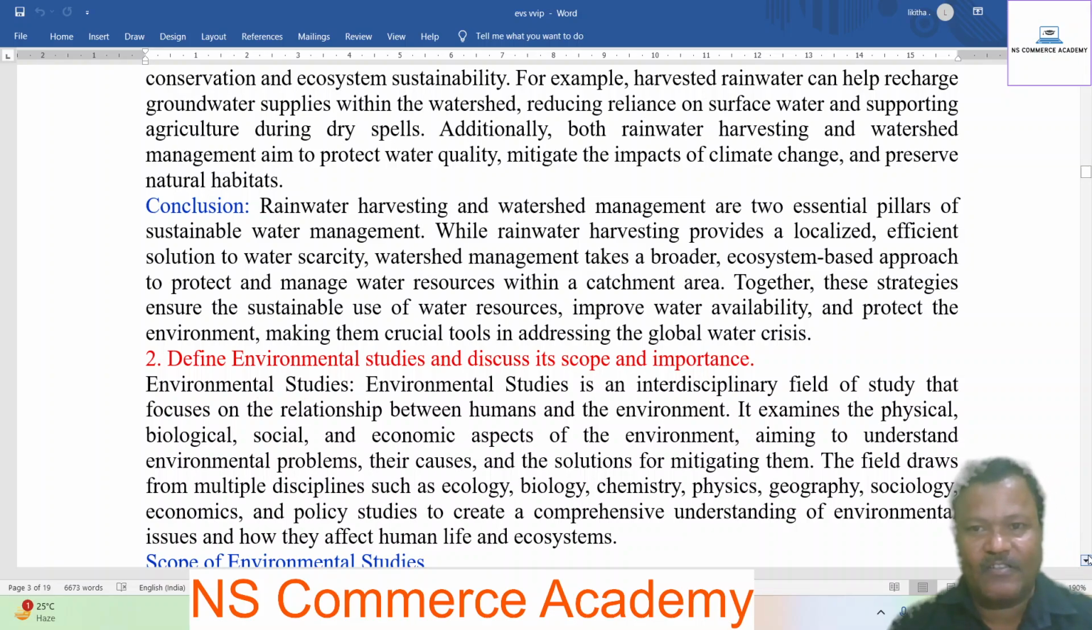While rainwater harvesting provides a localized, efficient solution to water scarcity, watershed management takes a broader ecosystem-based approach to protect and manage water resources within a catchment area. Together, these strategies ensure the sustainable use of water resources, improve water availability, and protect the environment, making them crucial tools in addressing the global water crisis.